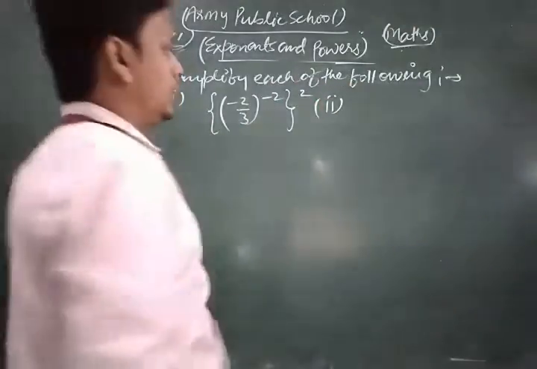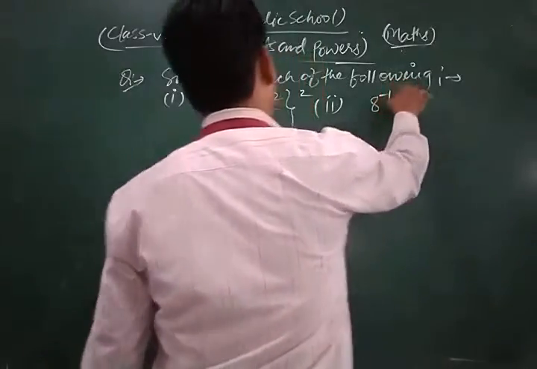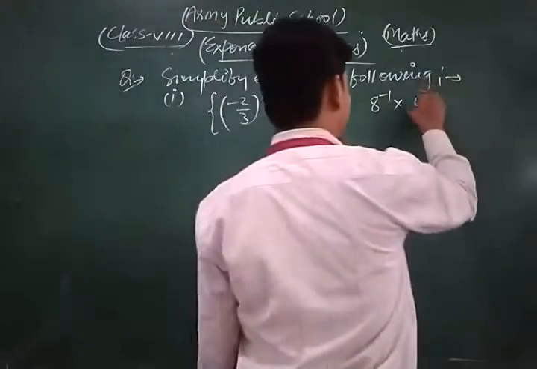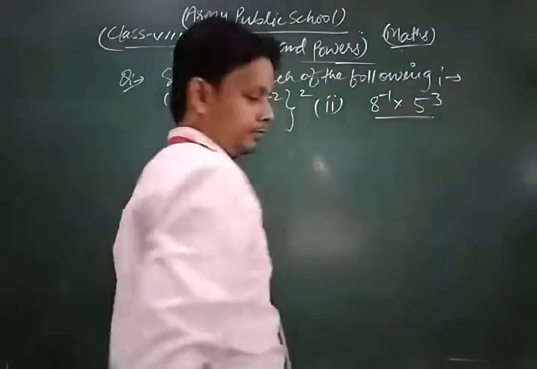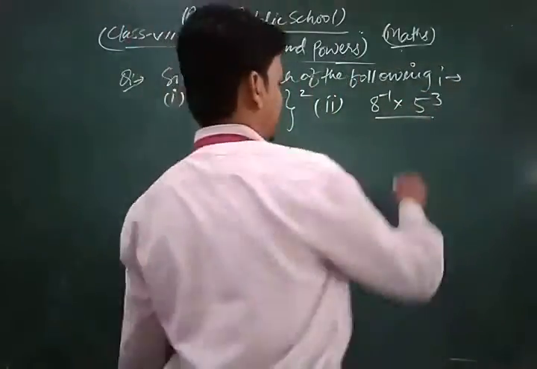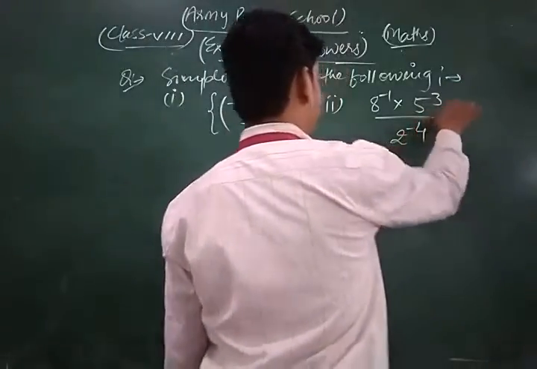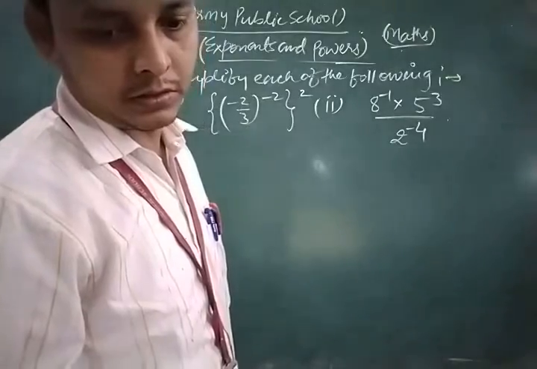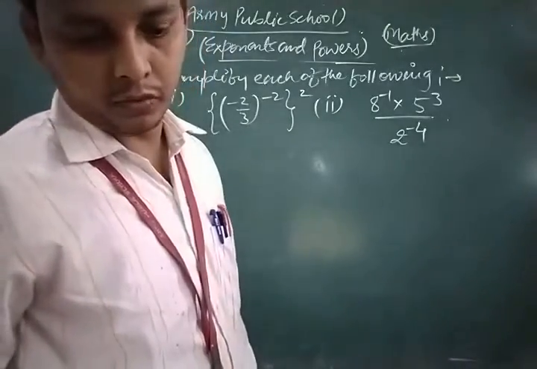Now next one is what: 8 power minus 1 into 5 power 3 upon 2 power minus 4.